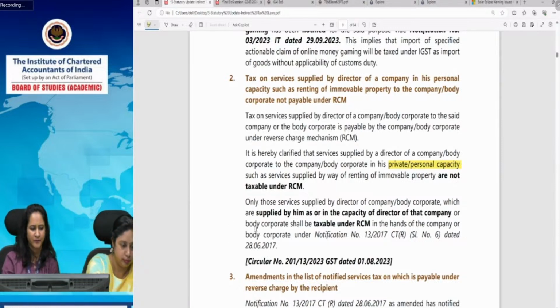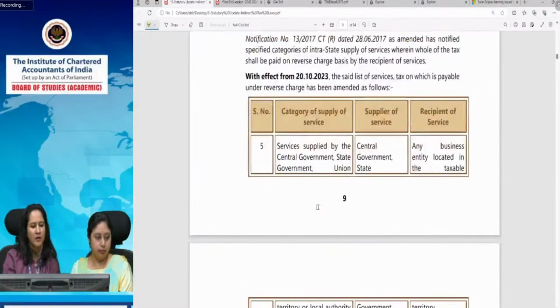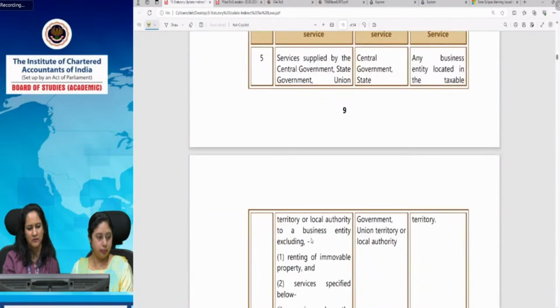Then let's move to the amendments in the notified services on which tax is payable under reverse charge under notification number 13/17. I will just check the key changes. Wherever the services are supplied by central government, state government, union territory, or local authority, there is an exclusion in the case of renting of immovable property, and the specified services, which are basically three: services by Department of Post, services in relation to aircraft and vessel, and transport of goods or passengers.